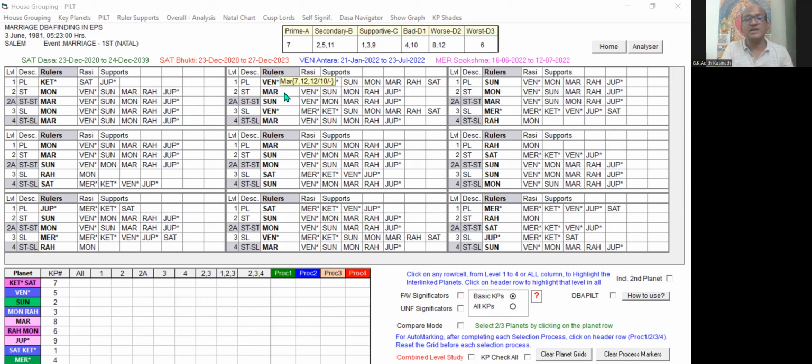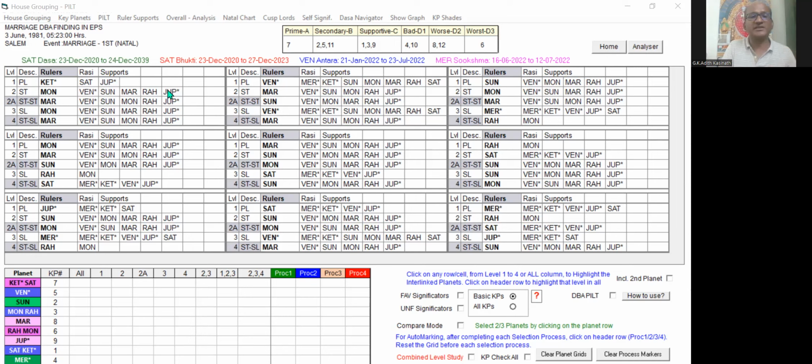Suppose Sun, Moon, Rahu are in the supports. If they are favorable, they are going to give a favorable impact to the ruler. If these planets have unfavorable houses, they are going to give some unfavorable impact to the particular planet, the ruler. You have to keep that in mind.